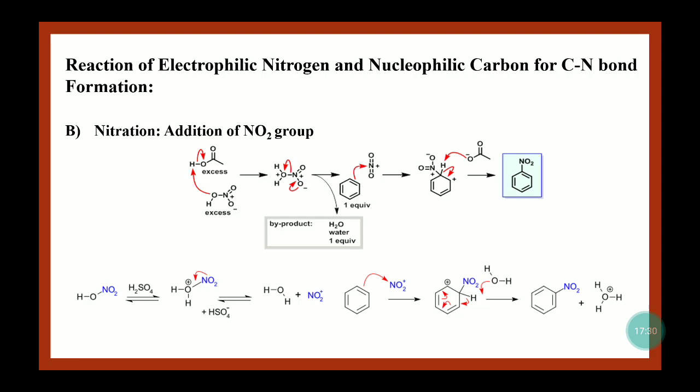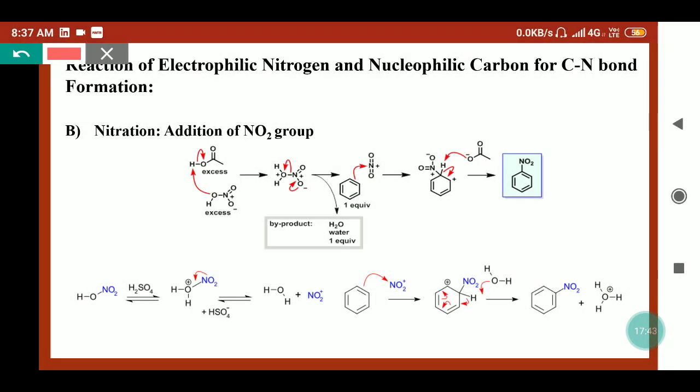Now the other reaction where the nitrogen-carbon bond can form is known as nitration. Nitrogen behaves as an electrophile here, and the addition of a nitro group is known as nitration. So the NO2 group can be positive, or electrophilic, and it can attack electron-rich substrates. So we will see acetic acid reacting with nitric acid. In nitric acid, then what will happen,